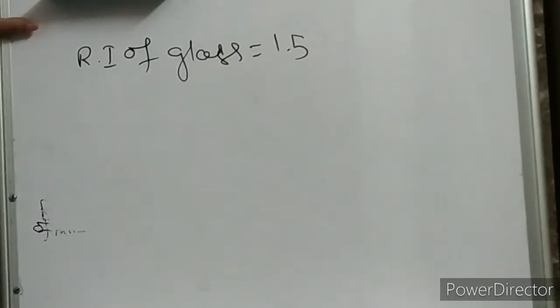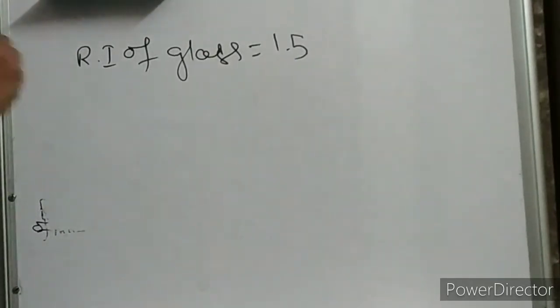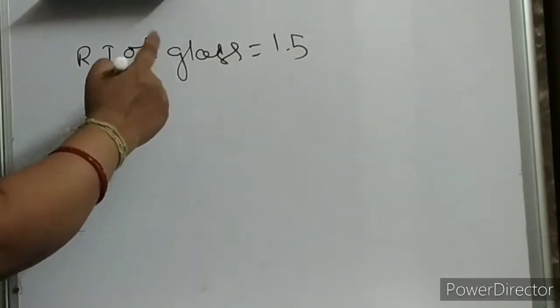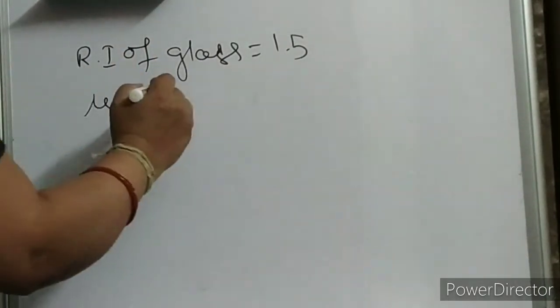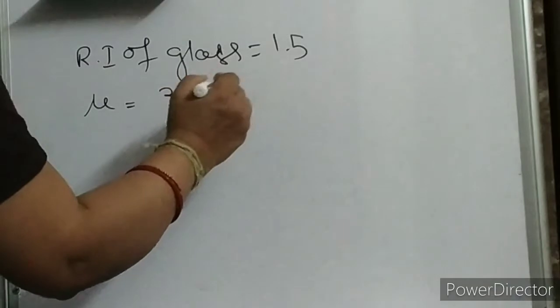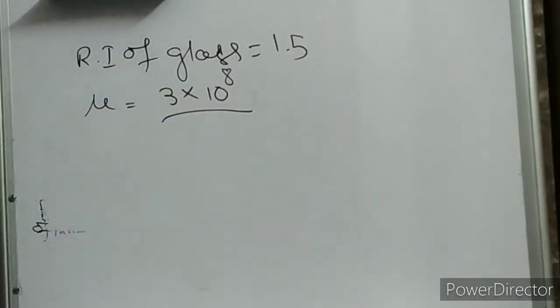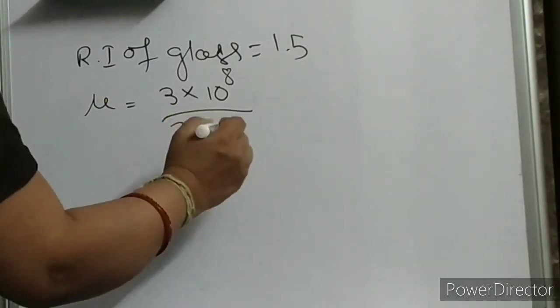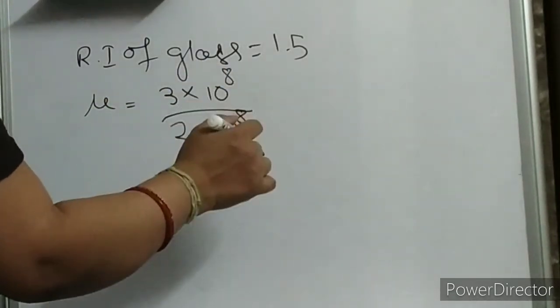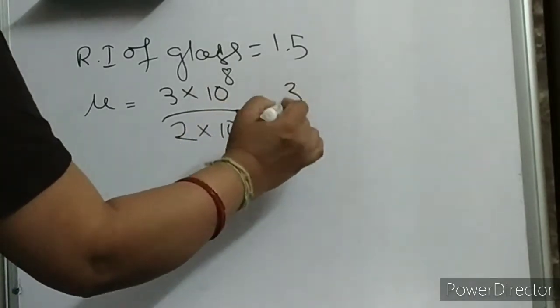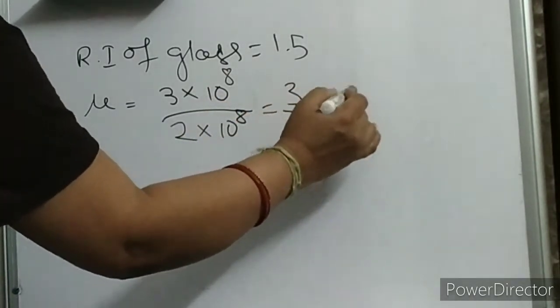How to get it? See, the speed of light in vacuum is 3 into 10 to the power 8 divided by the speed of light in glass, which will be around 2 into 10 to the power 8 meter per second. The units get cancelled. So 3 by 2 is equal to 1.5.